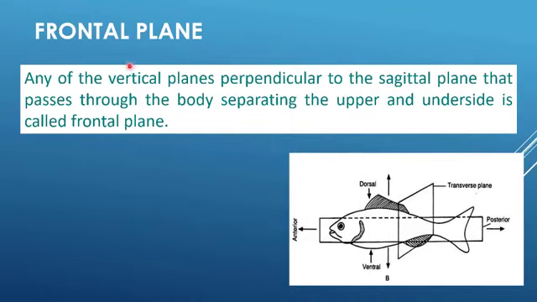Frontal plane. Any of the vertical planes perpendicular to the sagittal plane that pass through the body separating the upper and underside is called the frontal plane. The frontal plane divides the body of an organism into upper and lower parts, or dorsal and ventral parts. This is the transverse plane and this is the sagittal plane across which the animal is cut, and the body of an organism is divided into two regions, the dorsal region and the ventral region, or we can say the upper part and the lower part.